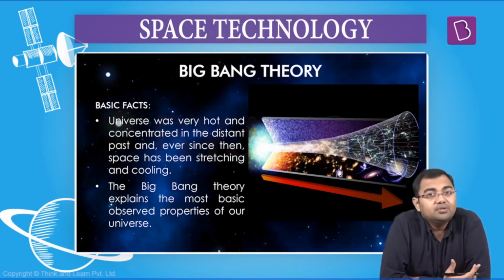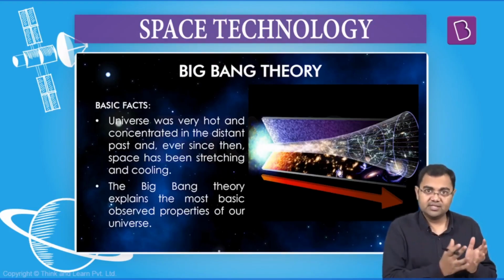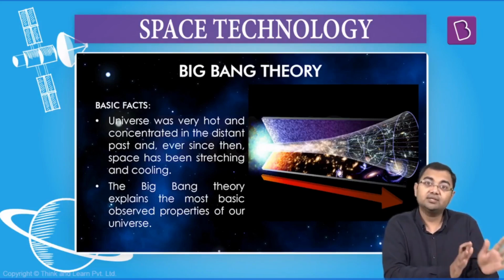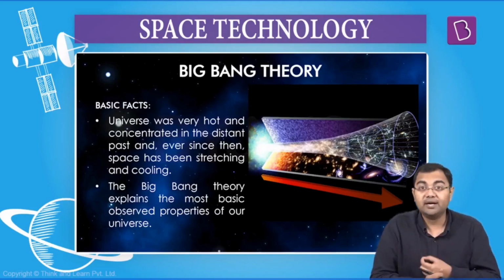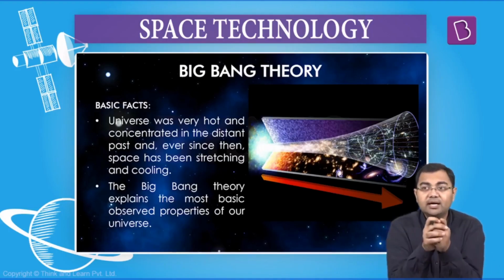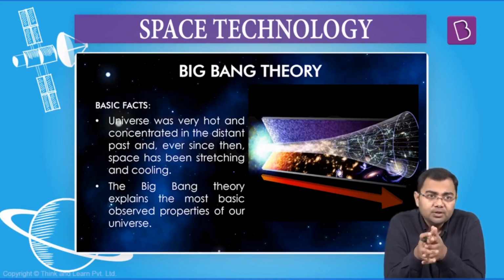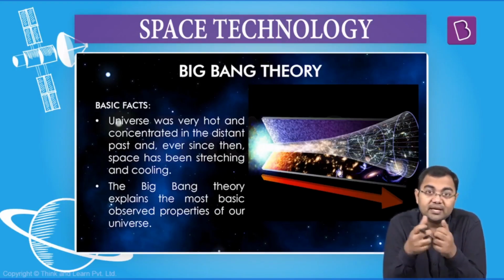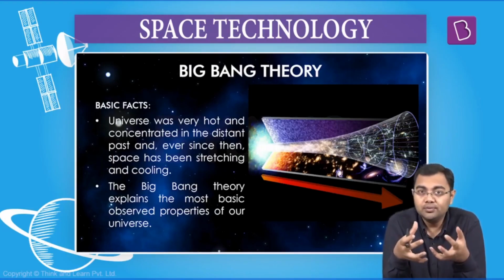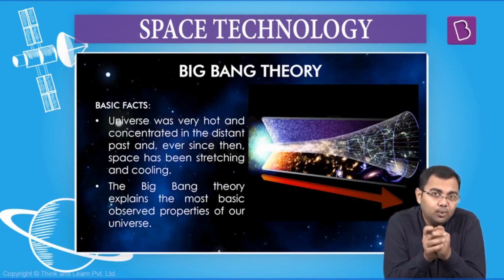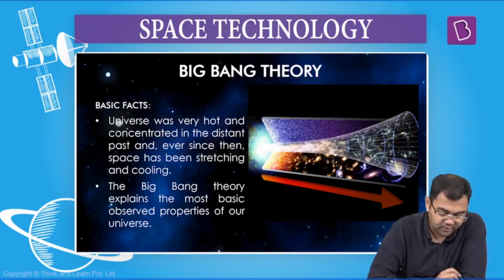Now, how did we come to this conclusion? How did we come to the fact that the universe as we see today was not as it is today? It was just a very small particle, it was not steady, it was not uniform as we see today. How did we come to all that? So, there are certain evidences that support the Big Bang theory. There are certain things that we know about the universe which actually fit into the model of the Big Bang theory. What are these? And knowing about this is very, very important.